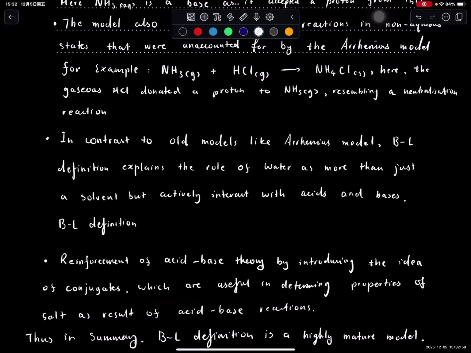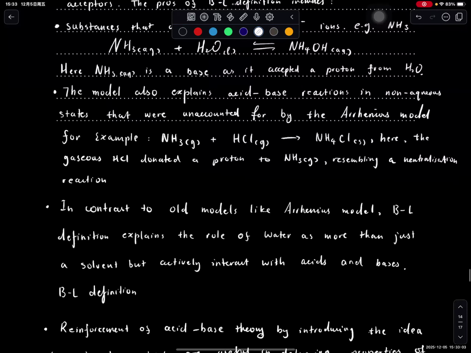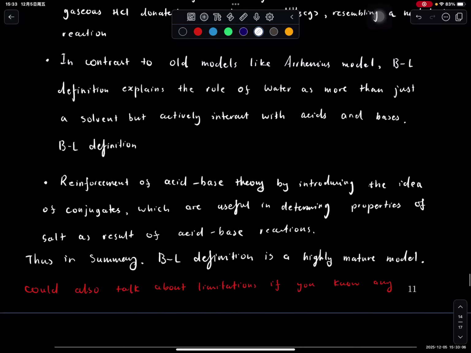And then furthermore, if you are very keen, usually if you write the two dot points above, it's probably fine. But I wrote two extra just to reinforce our idea. So another one is this last dot point. You could say that Brønsted-Lowry goes into more theoretical detail, as in it gives us a more useful tool, which is the conjugate definition. It will be very handy when we get to buffers and later on in acid-base theory. So it defines more of a theoretical framework that makes it very robust and applicable in many situations, going beyond the theory of acids and bases. Right. So the definition of conjugates.